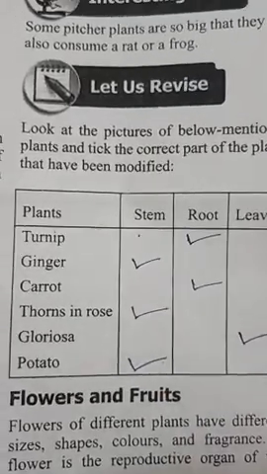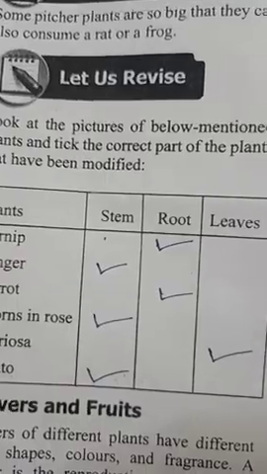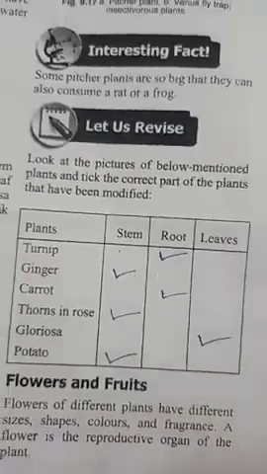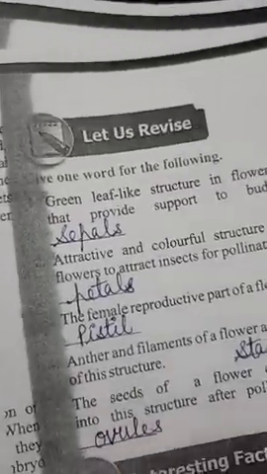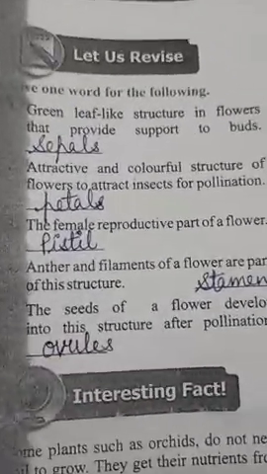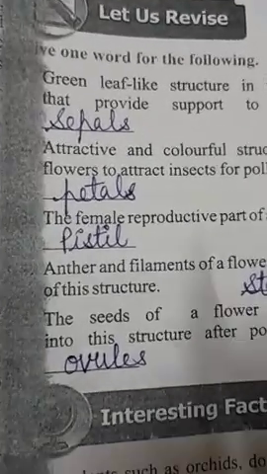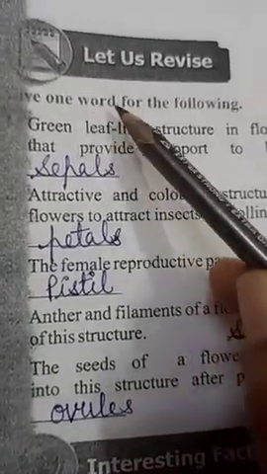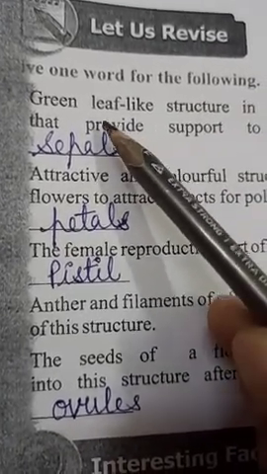Okay children, so this is about the exercise of this page. And in the next exercise, now we come to the main exercises, which are given after the completion of the chapter. So give one word for the following. First one is one word answers.